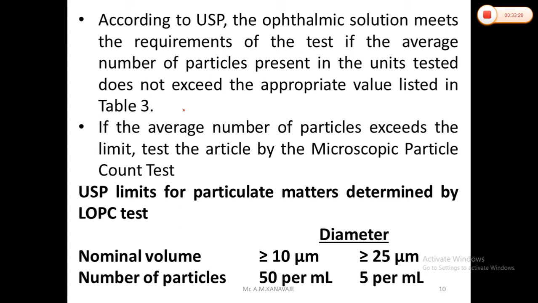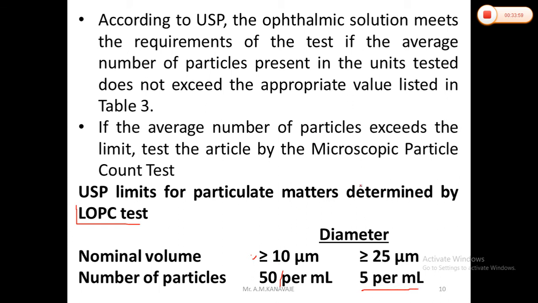The ophthalmic solution meets the requirements of the test if the average number of particles present in a unit tested does not exceed the appropriate value listed in the table. So this is the USP limit for particulate matter using the light obstruction particle count test. The nominal values: for particles of 10 microns, only 50 particles per ml, and for particles equal to or greater than 25 microns, only 5 particles per ml.